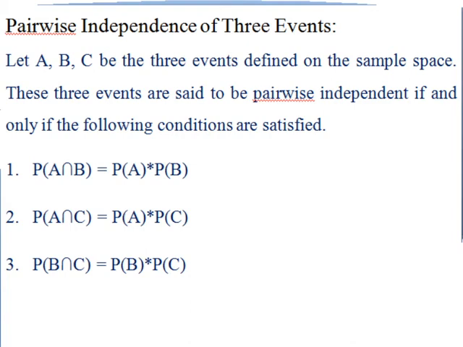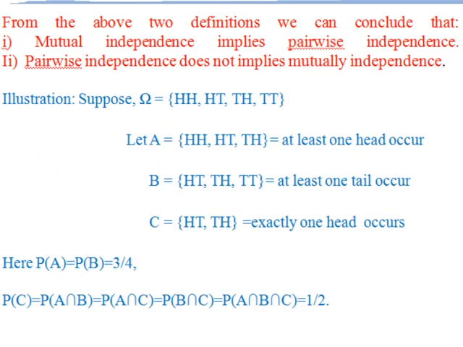Number one: probability of A intersection B is equal to probability of A into probability of B. Second condition: probability of A intersection C is equal to probability of A into probability of C. And condition number three: probability of B intersection C is equal to probability of B into probability of C. From the above two definitions we can conclude that mutual independence implies pairwise independence, but pairwise independence does not imply mutual independence.